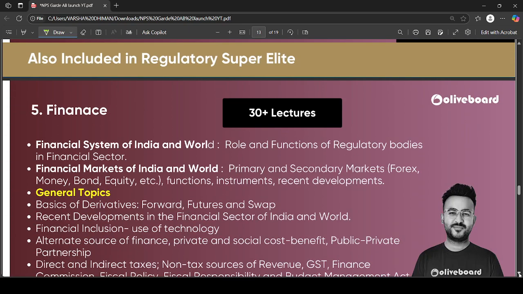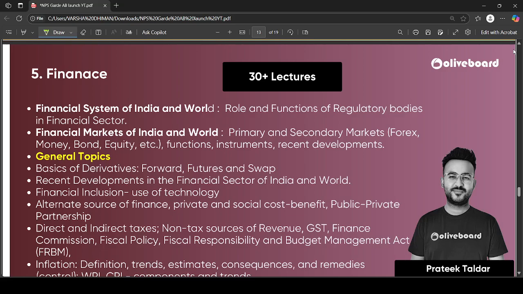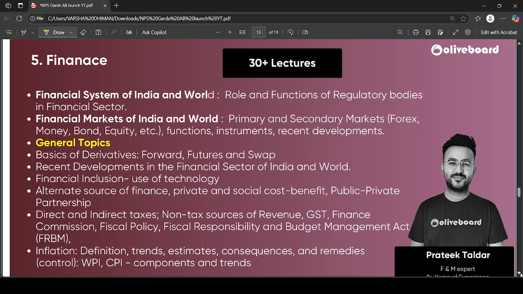And if we talk about the finance portion, you will be provided with 30 plus lectures to cover your finance portion, and this portion will also be covered by Prateek sir. It will include topics like the financial system of India and the world, role and functions of regulatory bodies in the financial sector, financial markets of India and the world, primary and secondary markets, forex, money, bond, equity, etc. Functions, instruments, and recent developments in it.